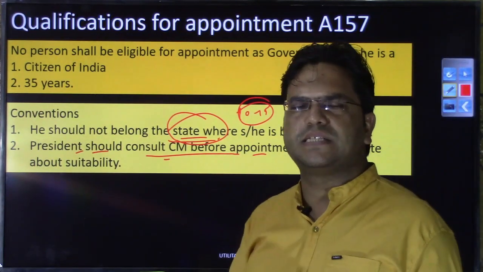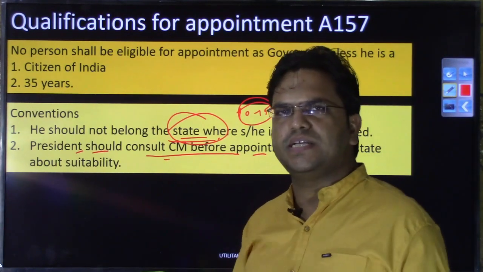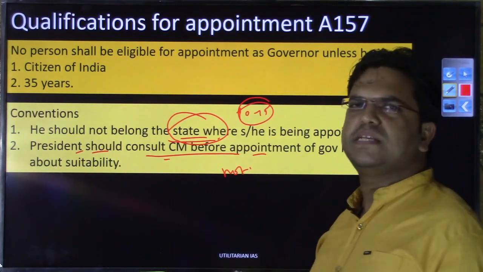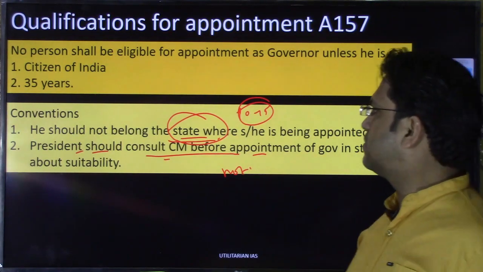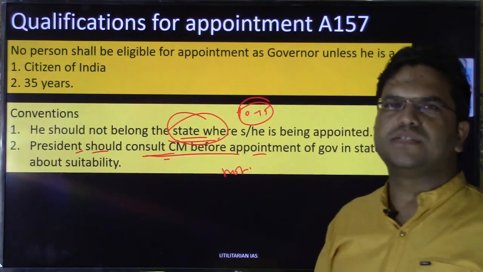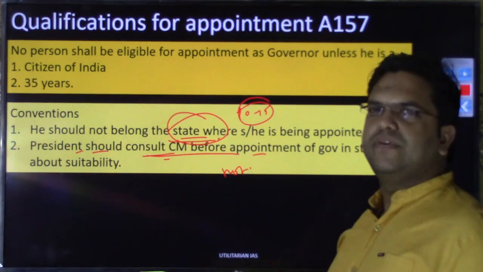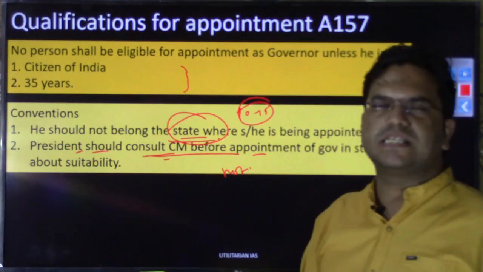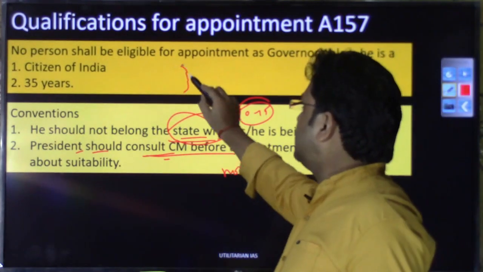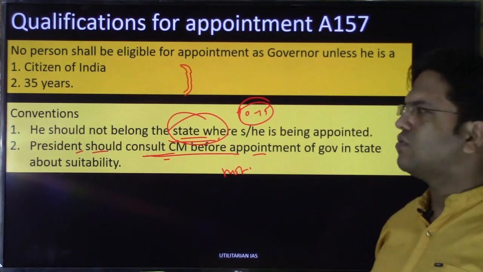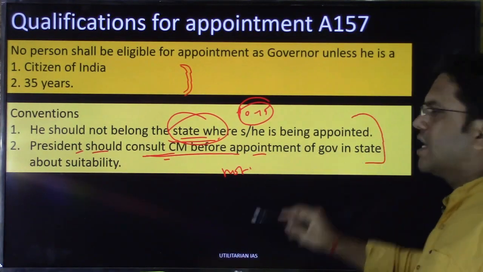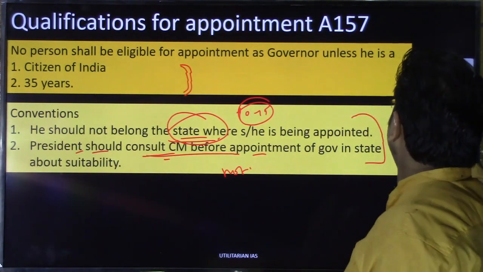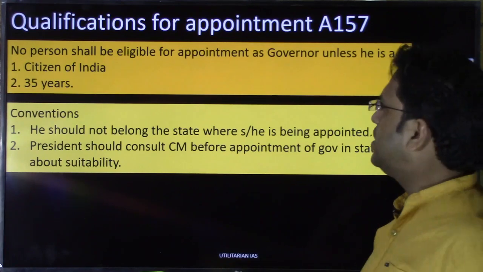Central government simply appoints, the president simply appoints, and just a notification is given that this particular governor is being sent to this particular state, that's all. So this political convention as well is not being followed very sincerely. Again, I am pointing out that as far as qualification is concerned, only two qualifications have been mentioned in the constitution. These are the political conventions that have developed in our political system over a period of 70 or 72 years, right?